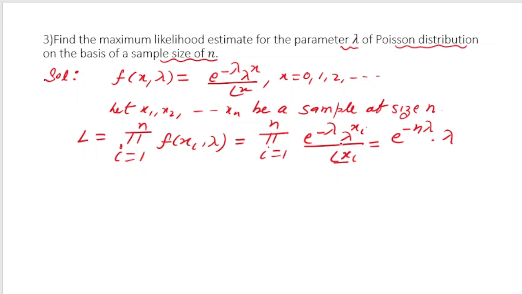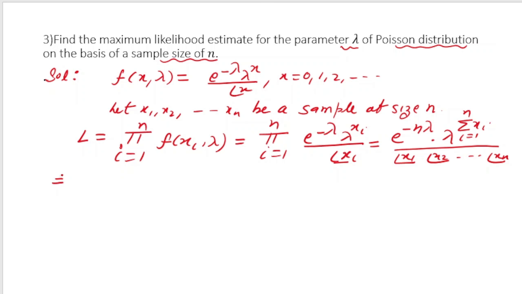into lambda to the power, so the first power will be x1 if I take i is equal to 1, second power will be x2, third power will be x3, last power will be xn. So it will become summation of xi, i varies from 1 to n, and divided by factorial x1 into factorial x2 up to factorial xn. So this is my L.